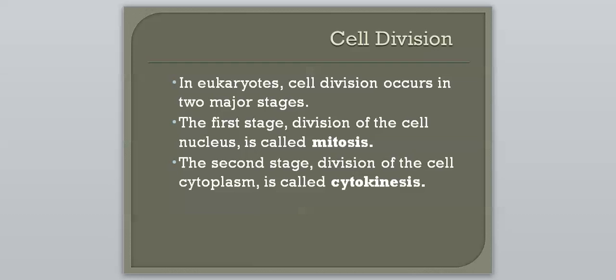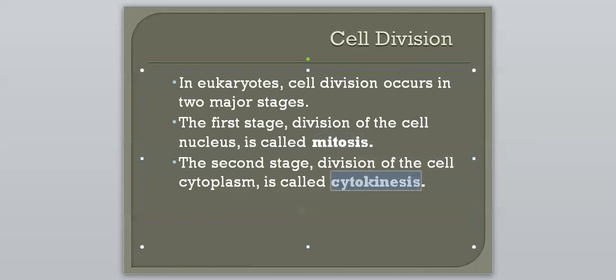mitosis. So remember, the nucleus is the center of the cell. It has all of our DNA. It is basically the control center. So the first stage, when all of that divides, is called mitosis. And the second stage is the division of the cell cytoplasm, and that is called cytokinesis. So these are two important words there, mitosis and cytokinesis. Right there, mitosis, cytokinesis. So we're going to take an in-depth look at both of those.